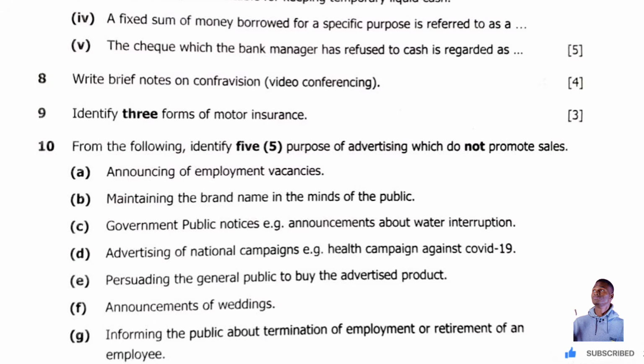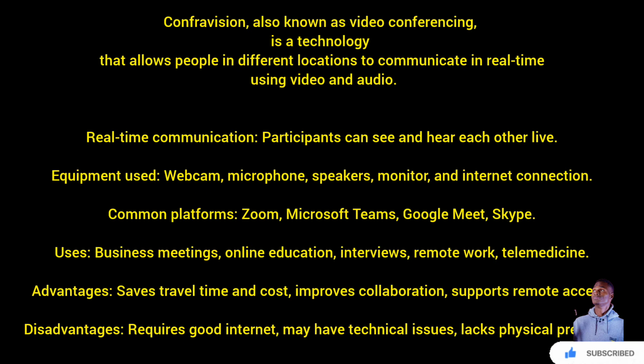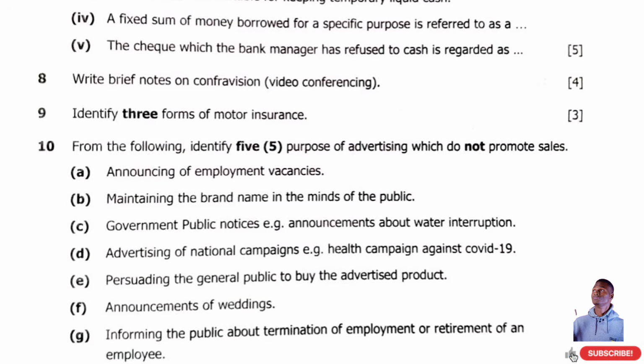Video conferencing is the use of video or audio communication systems to connect multiple participants in different locations for visual meetings in real time. This reduces the need for physical presence and travel. Okay? A video call, or a Zoom meeting, Google Meet, that is video conferencing.